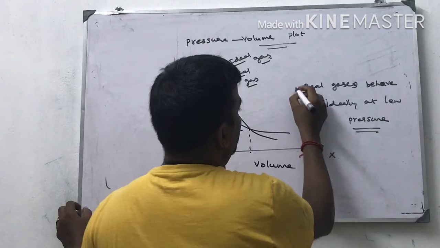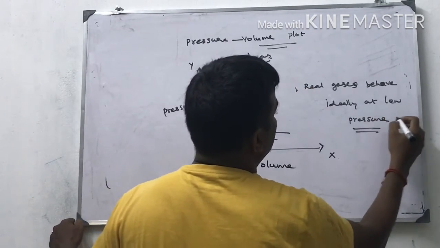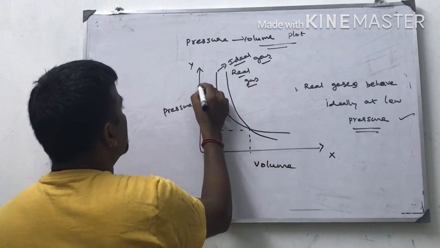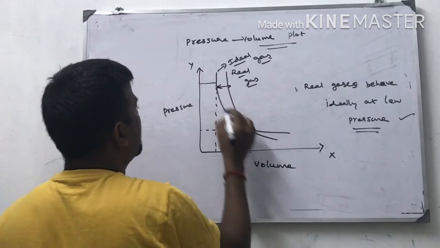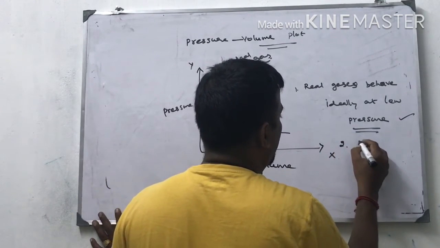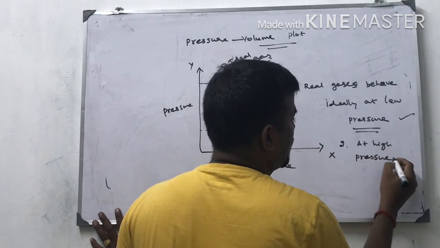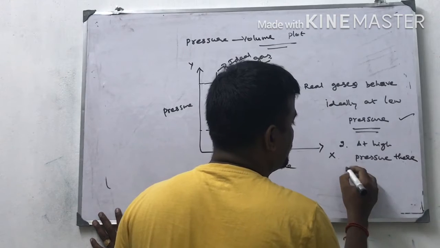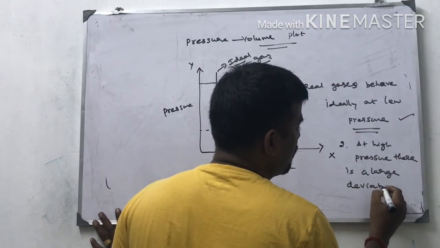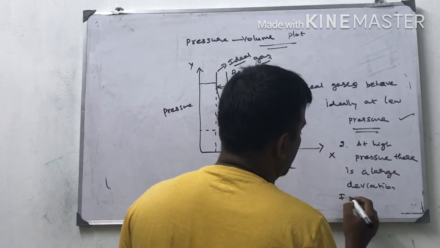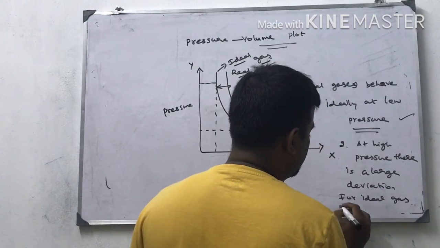At first condition, at low pressure, real gases behave ideally, and at high pressure, there is a deviation. Second point, at high pressure, there is a large deviation between ideal gas and real gas.